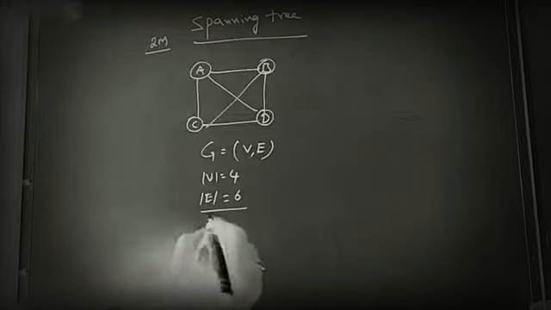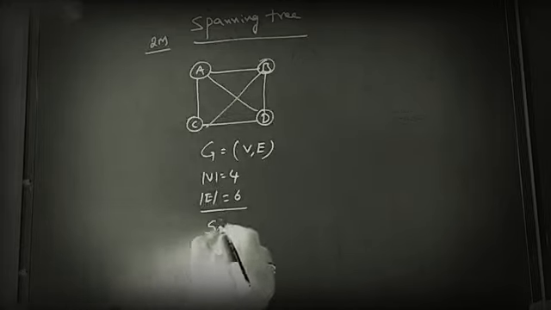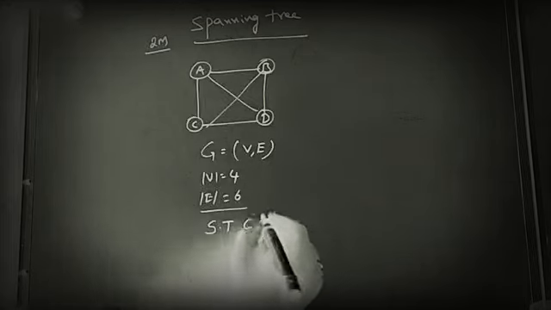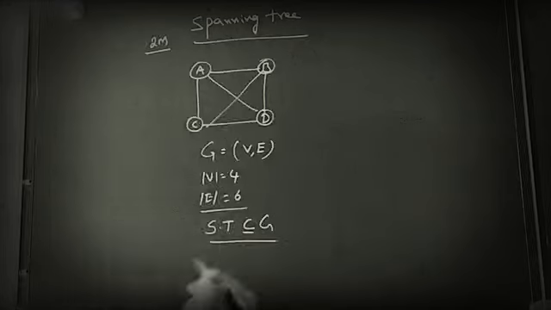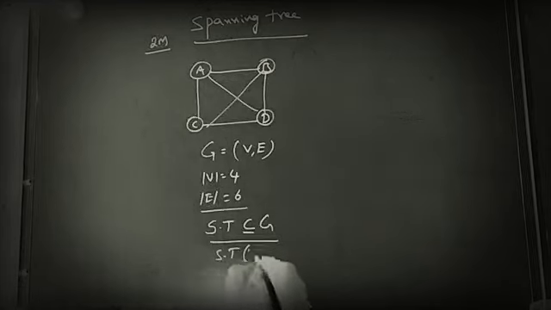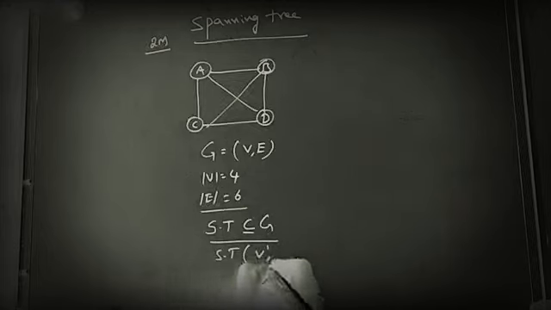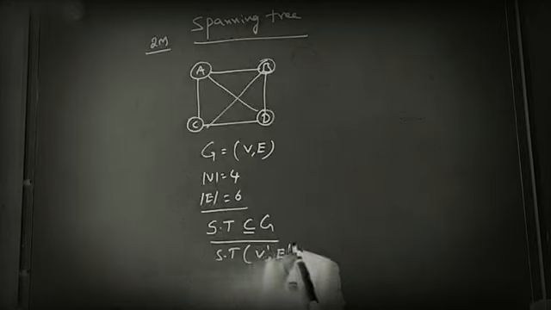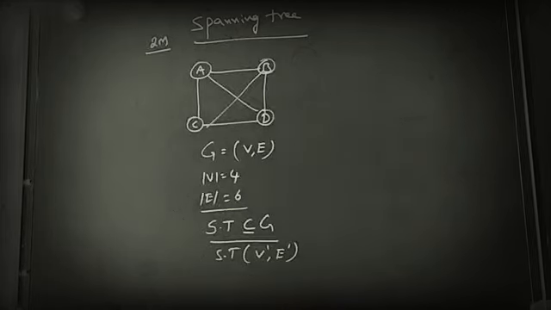Okay. So spanning tree is a subset of graph. Subset of graph. The spanning tree also has vertices, which I represent as V dash, and edges E dash.